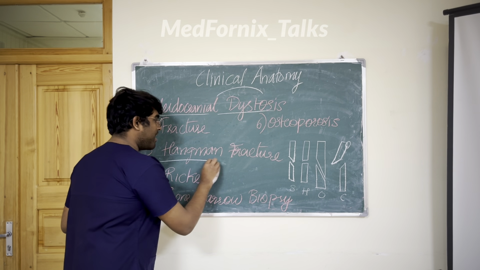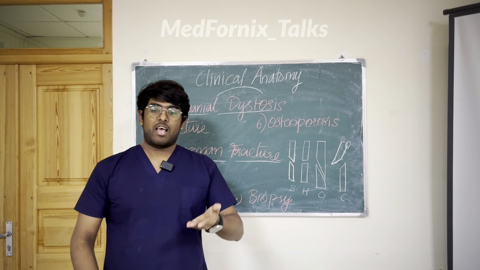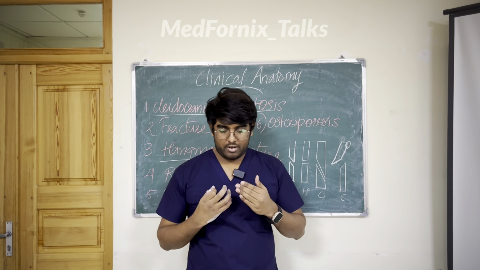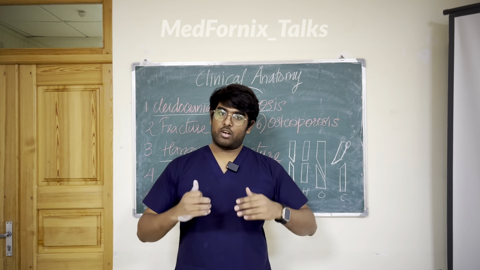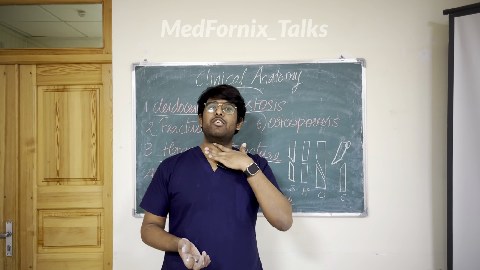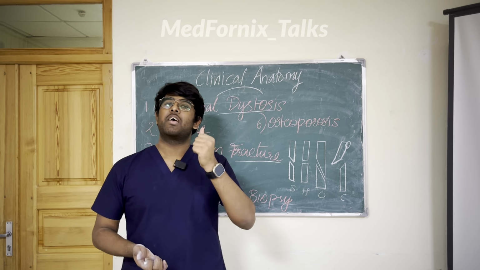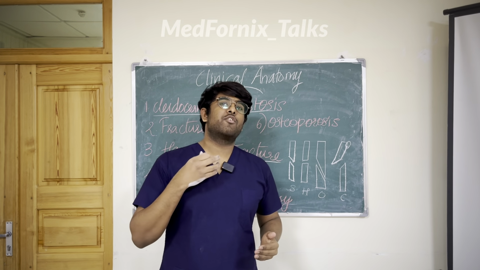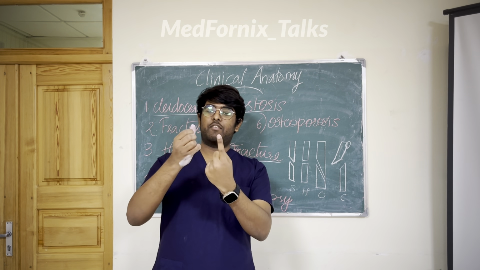Third one is hangman fracture. The name itself says hangman. Suppose an individual is under mental pressure and tries to commit suicide, and this causes breakage of the C1 and C2 vertebrae. What are C1 and C2 vertebrae? We will talk about that. C1 and C2 are two cervical vertebrae. C1 is the first vertebra and the second is C2. When an individual tries to commit suicide by hanging on a rope, suddenly the neck slips and C2 is covered with the C1.